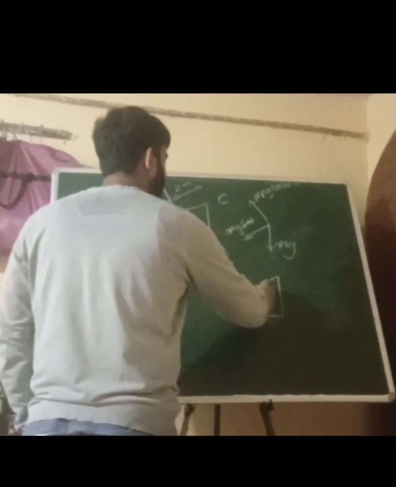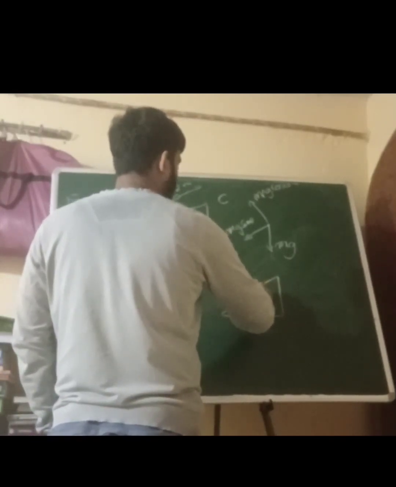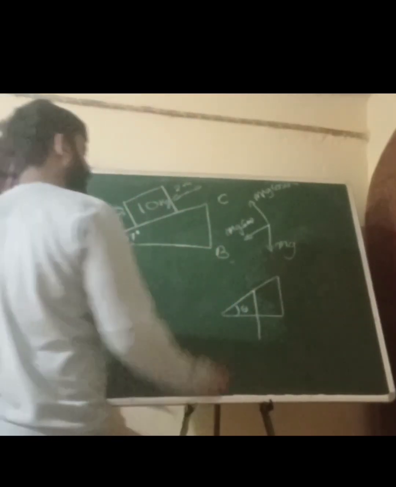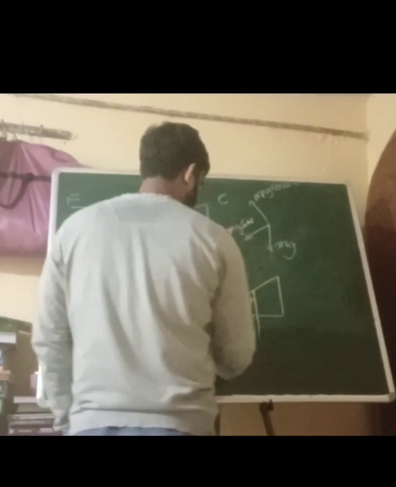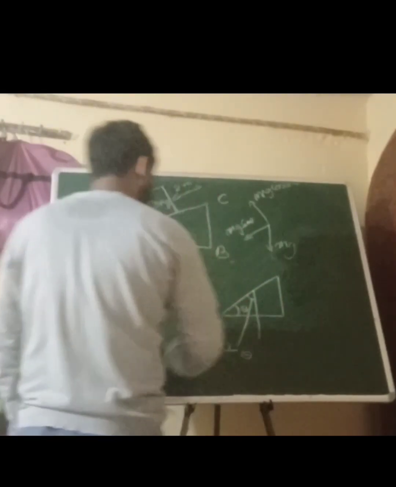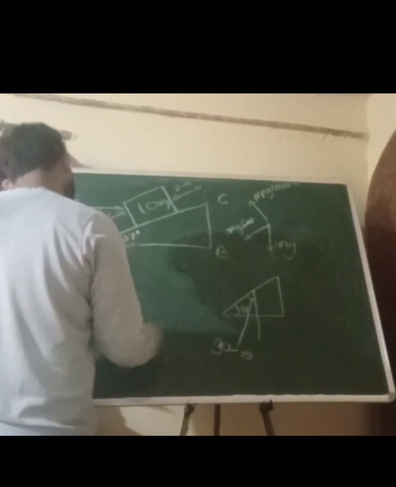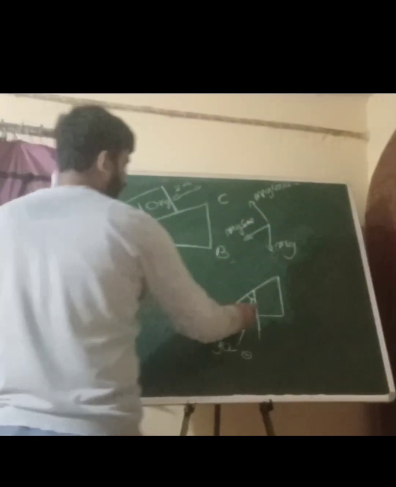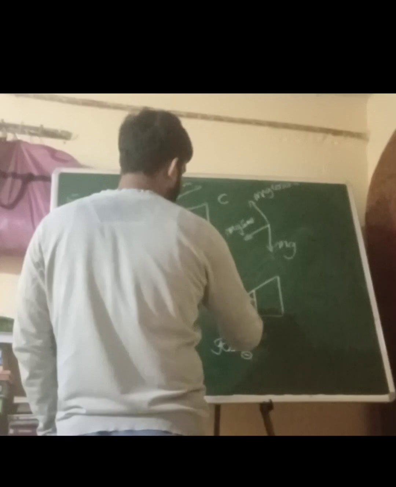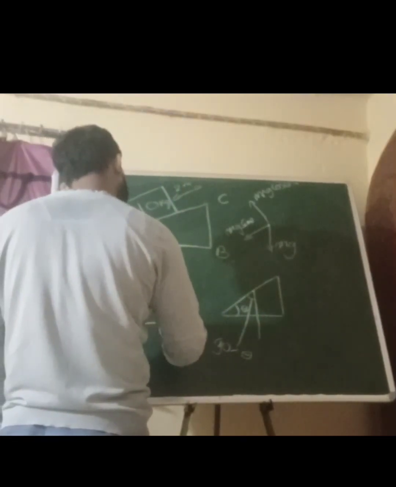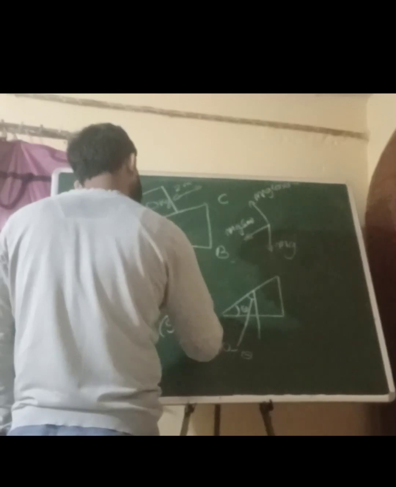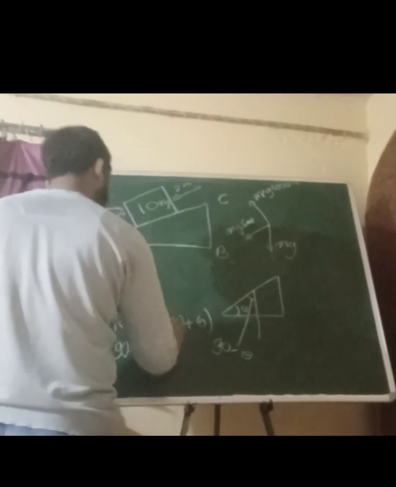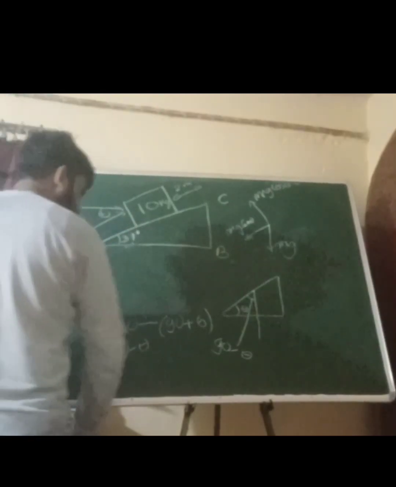Suppose here it is an angle theta, right? Suppose I find a midpoint and draw a line like this, okay? So this is a right angle. Here it will be 90 minus theta. How will it be 90 minus theta? Because the sum of all the angles of a triangle is 180 degrees. So if we need to find this angle, we know this angle is 90 and this angle is theta. So it is 180 degrees minus (90 plus theta), so the value of this angle will be 90 minus theta. Got it?